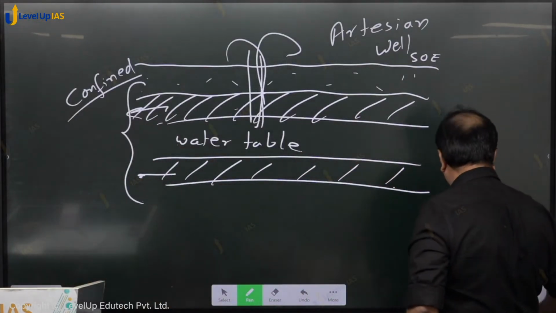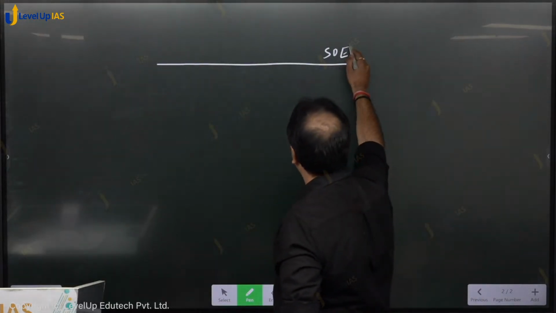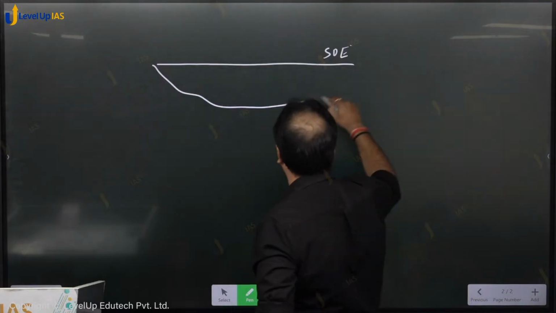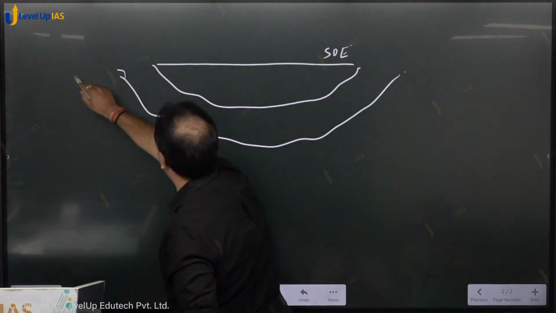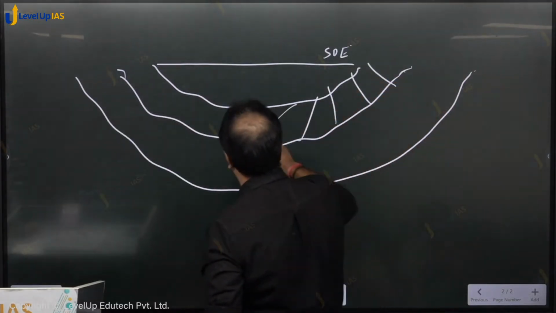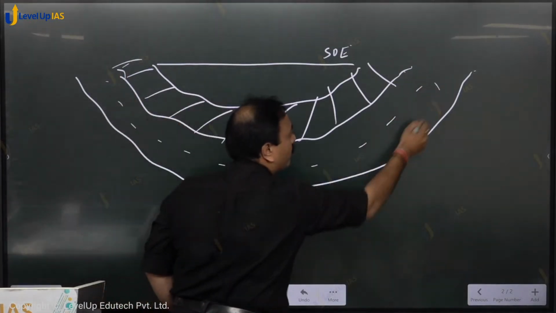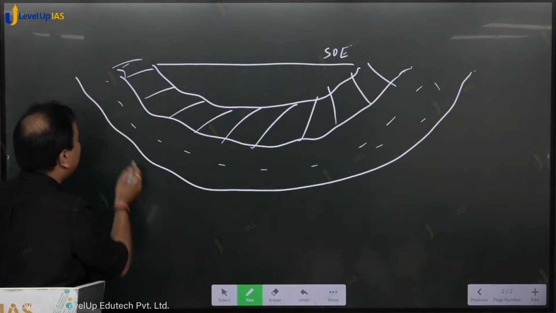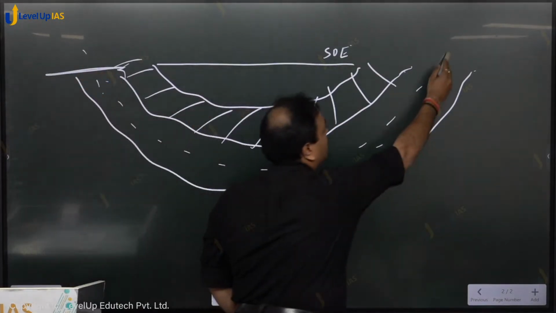Another case, what can be the other case? This is your surface of earth. On the surface of earth you have a layer, and now this is impermeable rock. This is your water table, water is present over here, but this water table is exposed to the surface from this side.